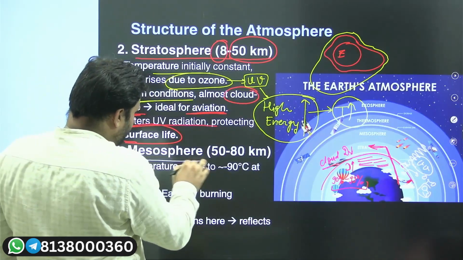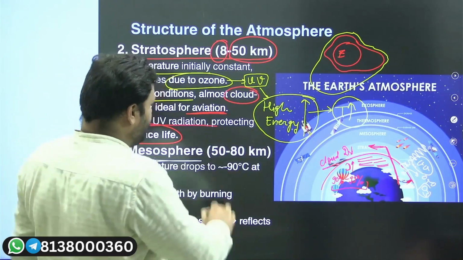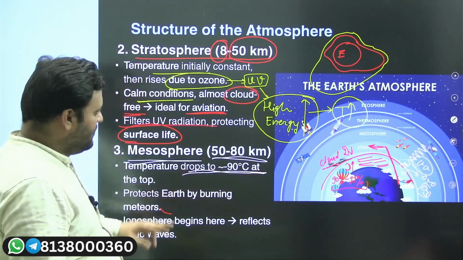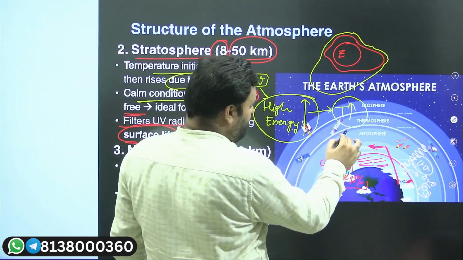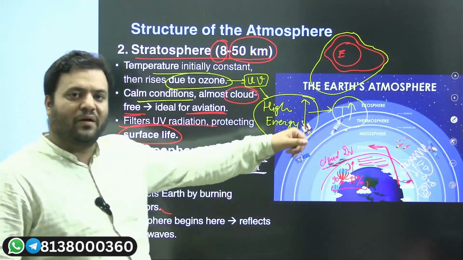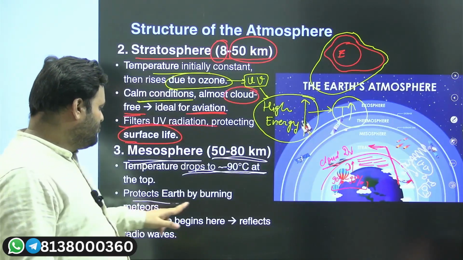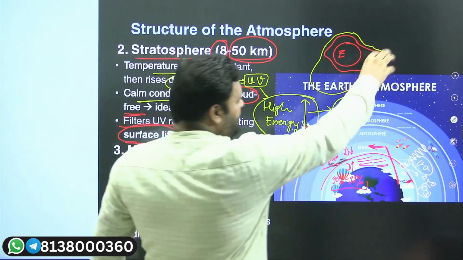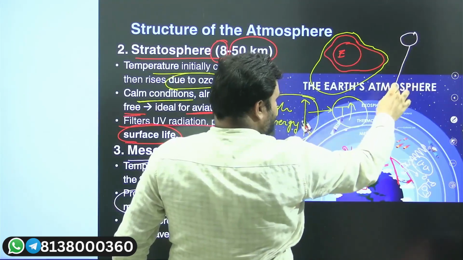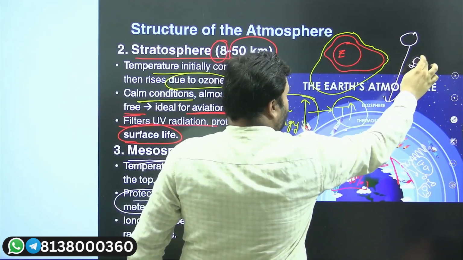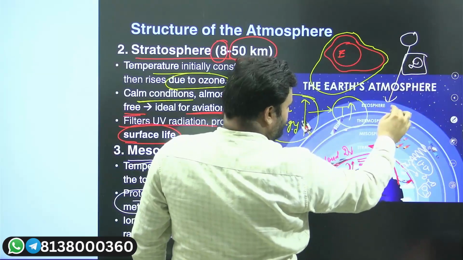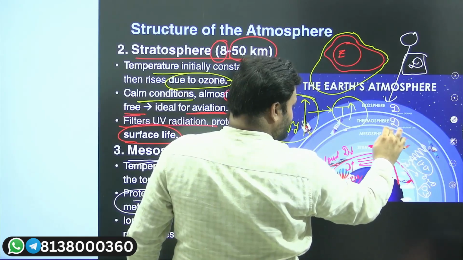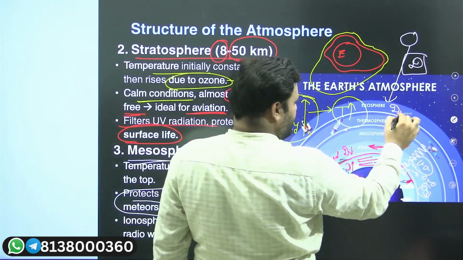Okay, so the next layer is mesosphere. The extent of mesosphere is from 50 to 80 kilometer. Temperature used to drop at the top, or let's say at the end of the mesospheric layer, to minus 90 degrees Celsius. It used to protect the earth when there is a meteor. Suppose the meteor is coming to our earth's surface, so here the density is almost negligible. In the exosphere the density is there, in the thermosphere the density is there, in mesosphere the density is there. And you must remember that there we have a density difference.